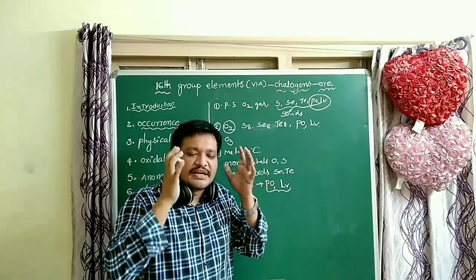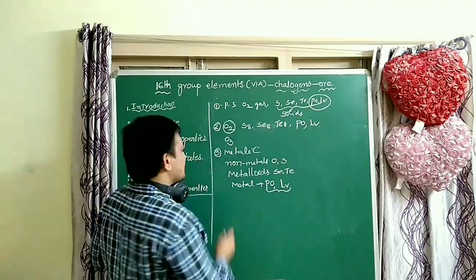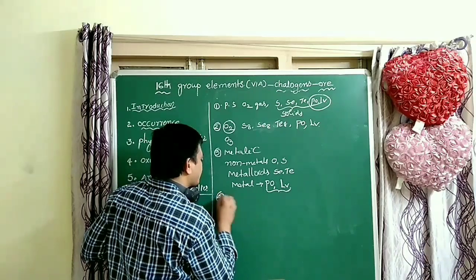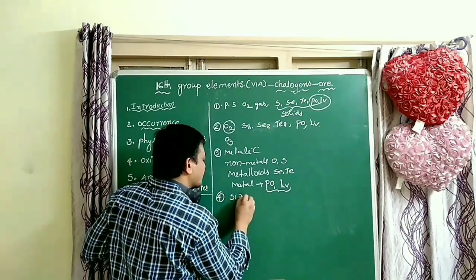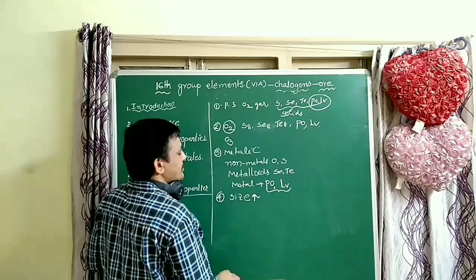Why does metallic character increase? Size increases. The size of the atom increases from top to bottom, with no variations. Why?